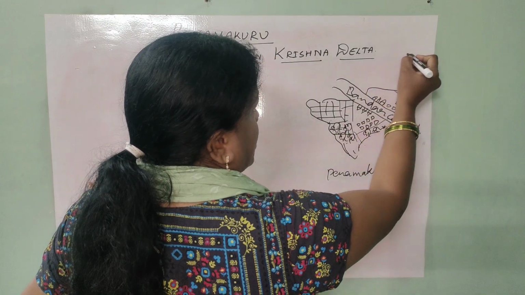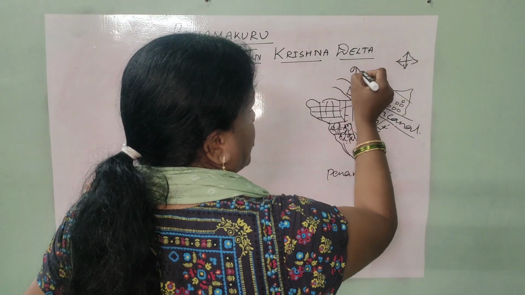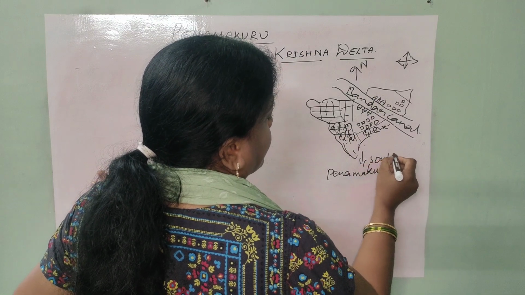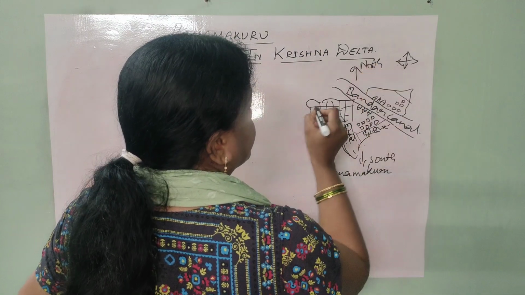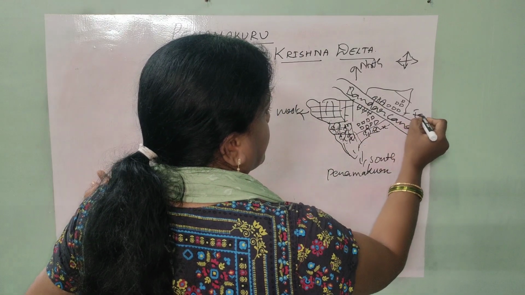And if you consider the direction concepts here, this is considered north and this is our south, and this is towards the west, and this is the east.